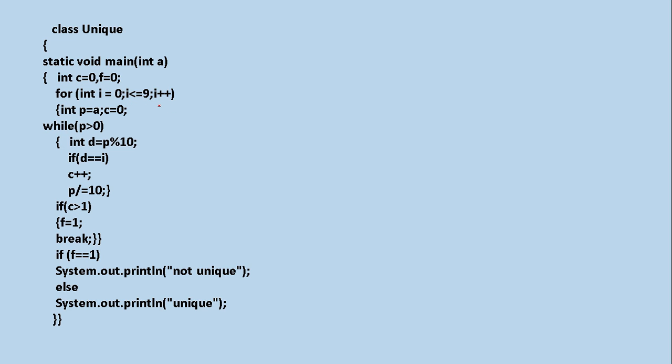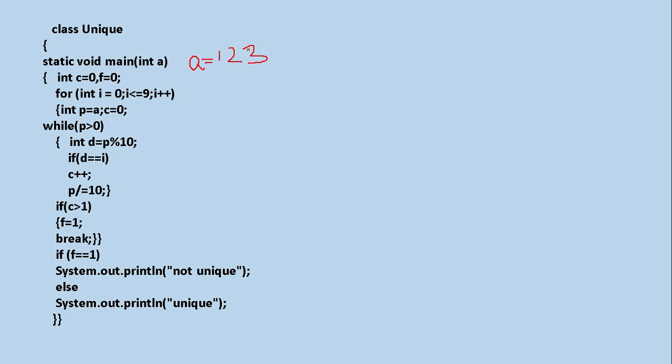So in my digit, suppose we have 1, 2, 3 as the number A. This is my A, which is 123. Now I am going to check in this how many ones are there, how many twos are there, how many threes are there.